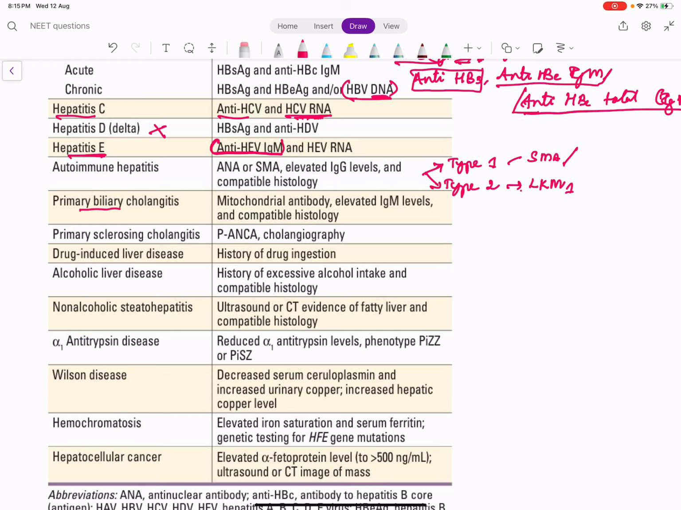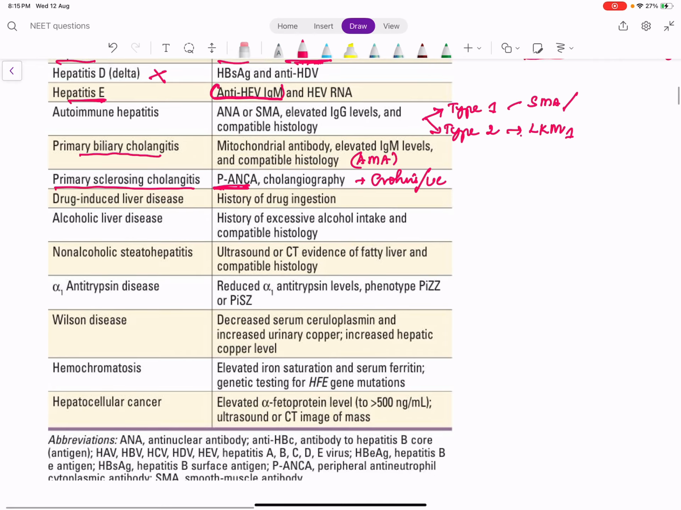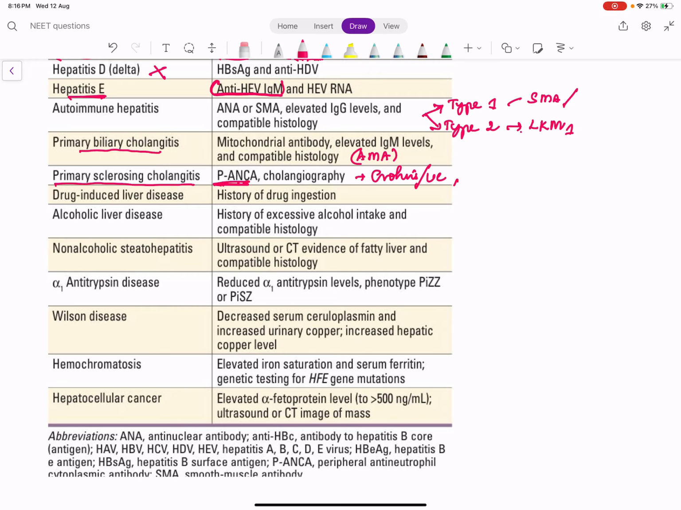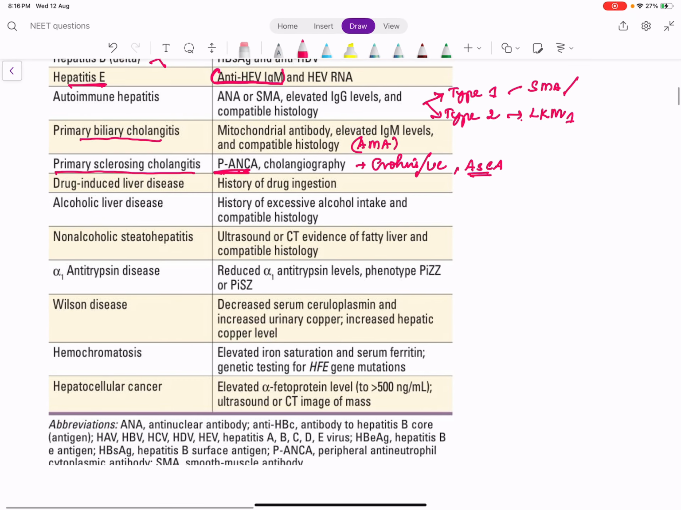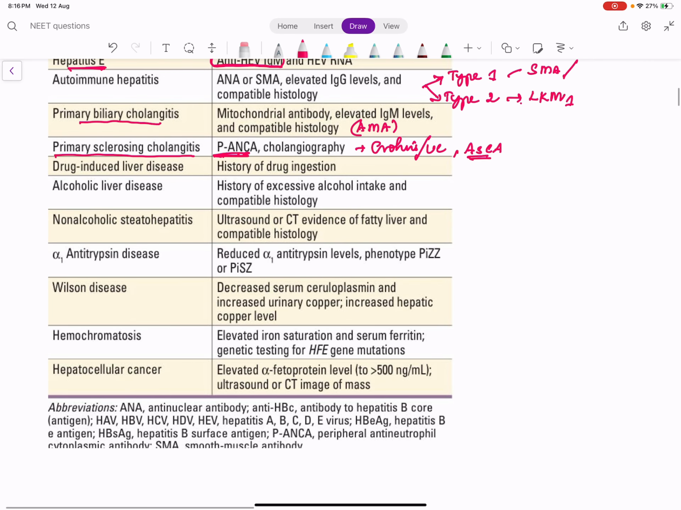Primary biliary cirrhosis is another autoimmune cause of hepatitis only. We measure anti-mitochondrial antibody, AMA levels here. Primary sclerosing cholangitis is a liver disease which is usually associated with Crohn's disease or ulcerative colitis. Right? Here we measure P-ANCA. And we have another antibody, ASCA, anti-Saccharomyces cerevisiae antibody. Okay. And alcohol liver disease, we already mentioned what is the criteria to say it is alcohol liver disease.